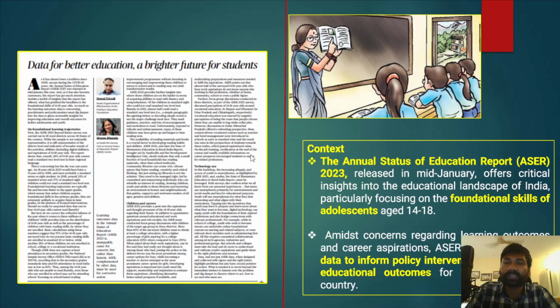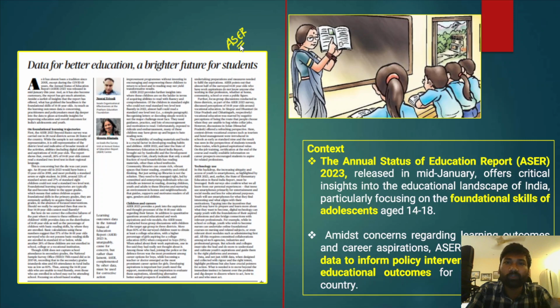Today we will be discussing a few important news articles, and the first important editorial is with respect to education. We all know that the Annual Status of Education Report is released by an NGO called Pratham. It provides comprehensive details with respect to the status of education in India and the learning outcomes of students at the primary and foundational levels. The report has come up with some key and important findings. They play a very important role as policy inputs to make critical policy interventions.